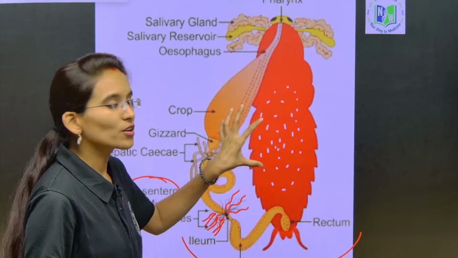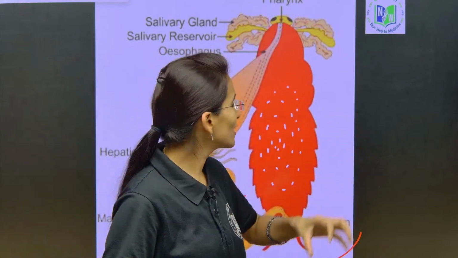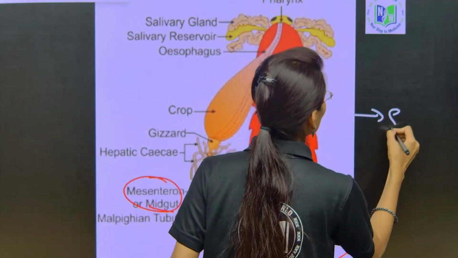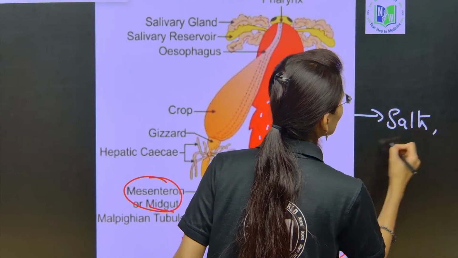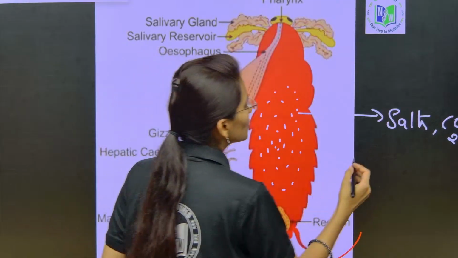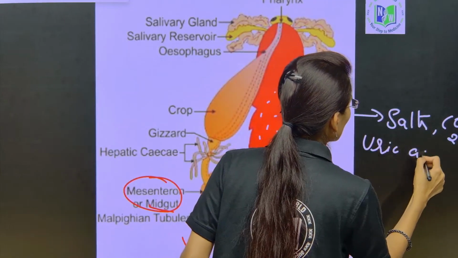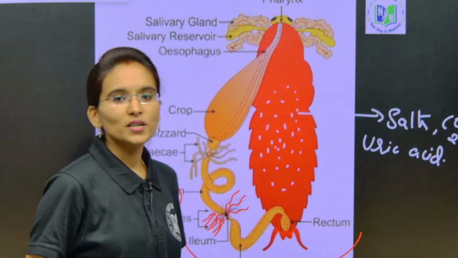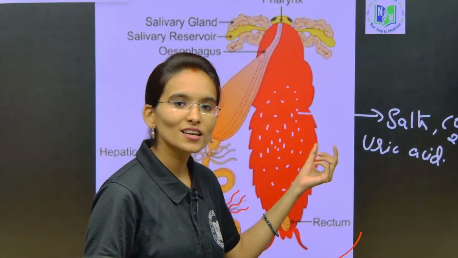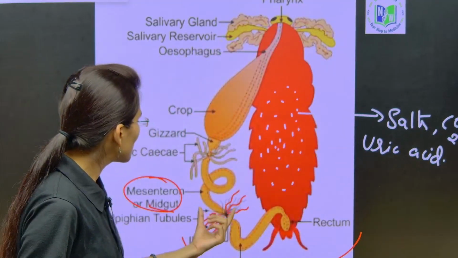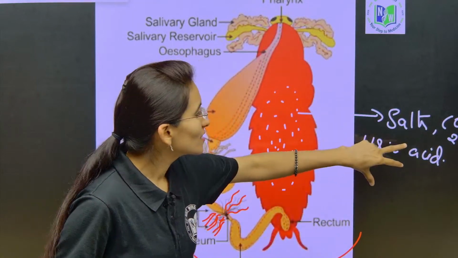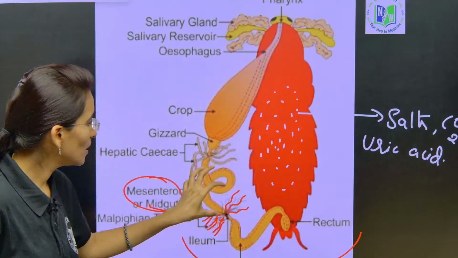This hemolymph contains the nitrogenous waste. It contains salts, carbon dioxide, and also uric acid. So all the inorganic waste and nitrogenous waste is present in the hemolymph of the cockroach. Now these Malpighian tubules are going to collect all the nitrogenous waste from the hemolymph.